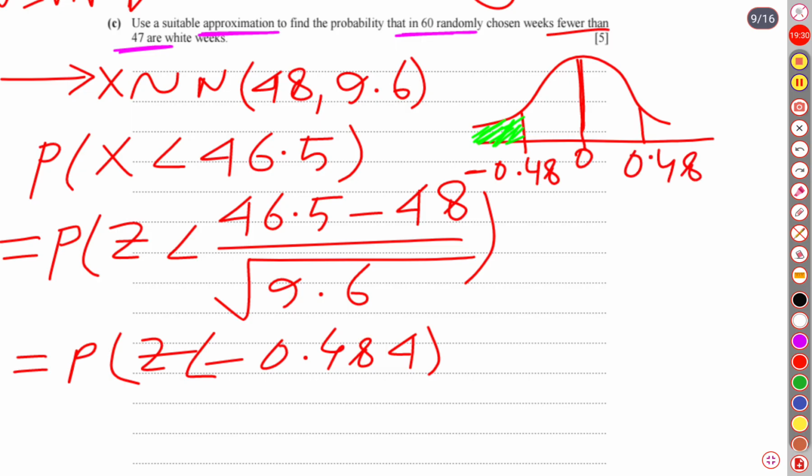The probability of this region must be equal to this region, isn't it? I hope you will agree with me that these two regions must be equal because the graph is symmetrical.